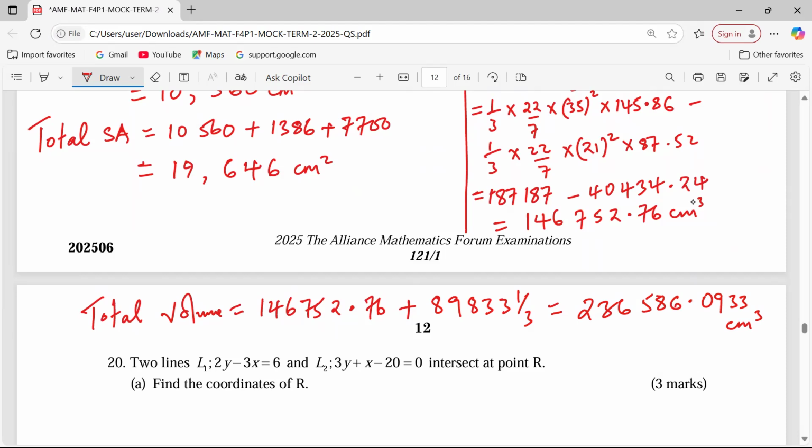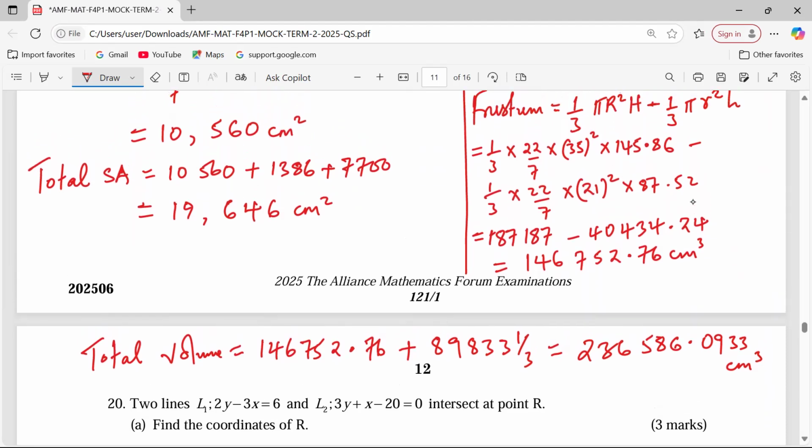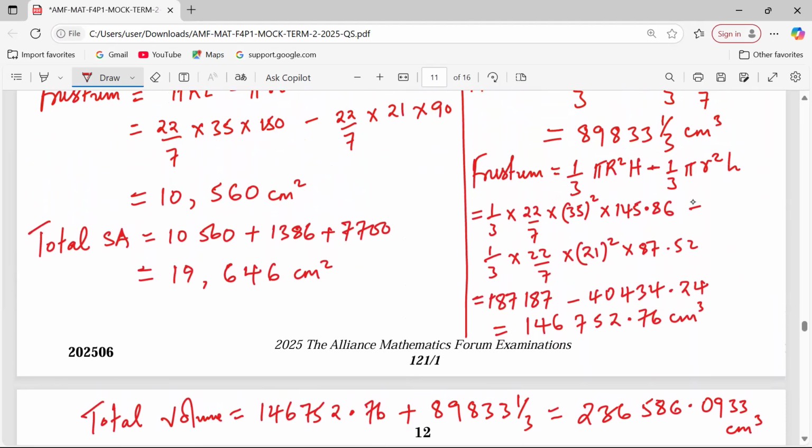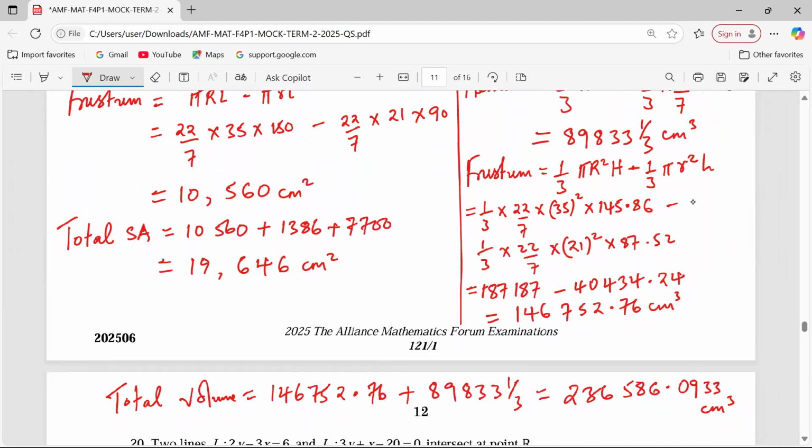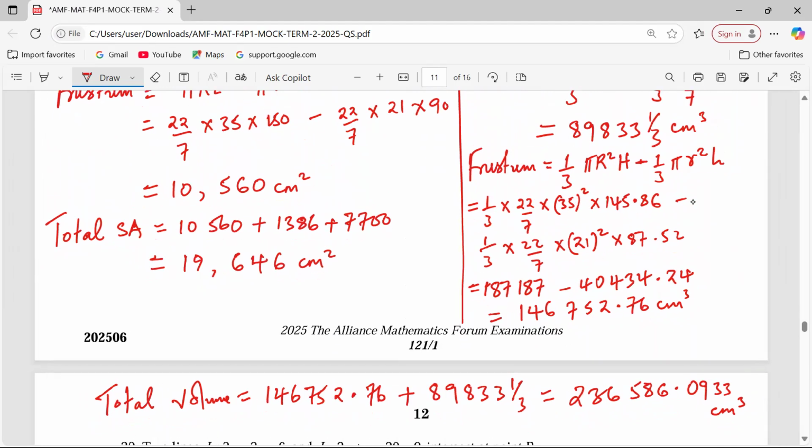Remember, because of rounding off, we might get variant answers. Like the heights that we've just calculated, they've been rounded off to two decimal places. Generally, we are working with 2 decimal places here because with 2 decimal places, the answers are already more than 4 significant figures.